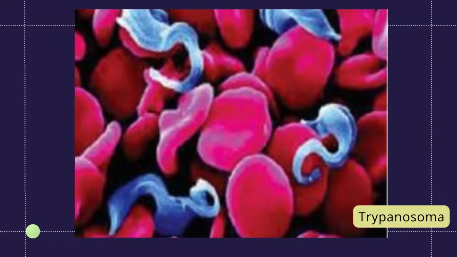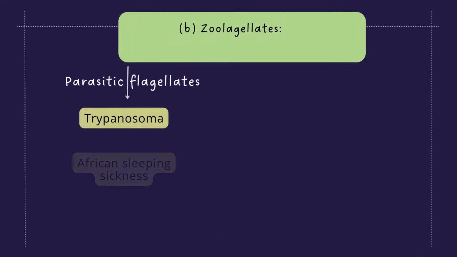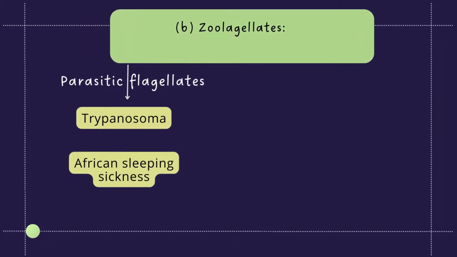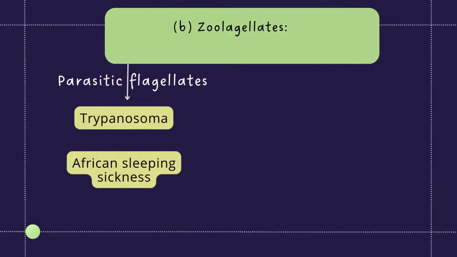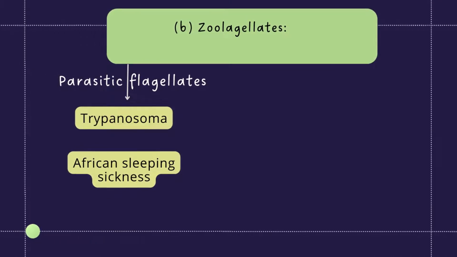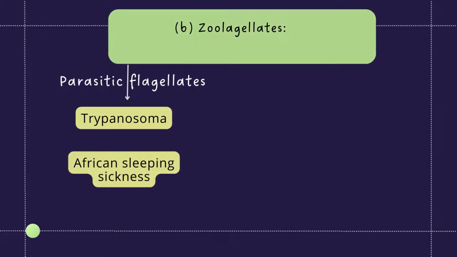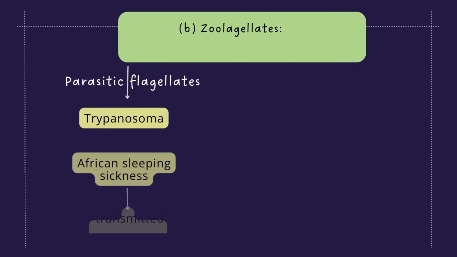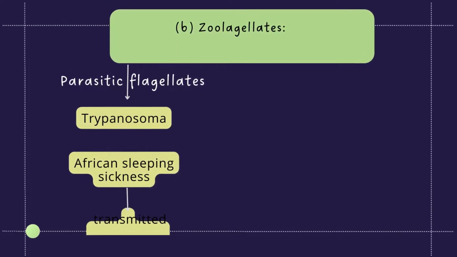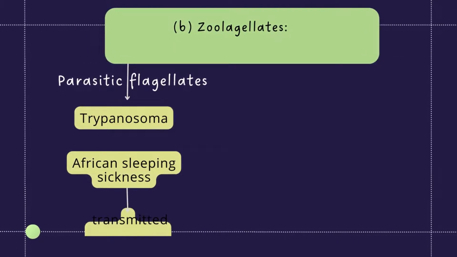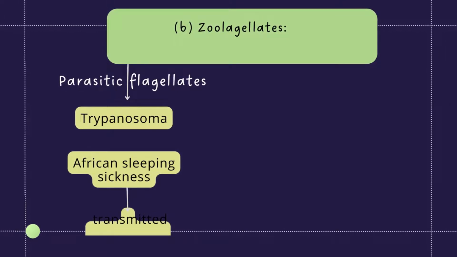This is Trypanosoma. Trypanosoma causes a disease called African sleeping sickness. In that disease, the person feels sleepy all day. Trypanosoma is transmitted by the tsetse fly.